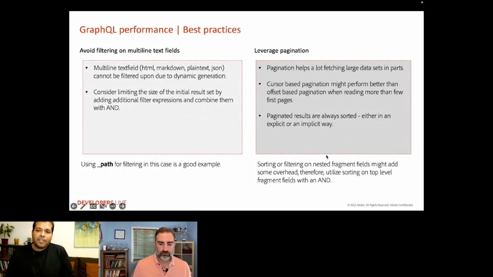Then there are certain fields which are generated dynamically as part of the GraphQL JSON results. These are mainly text fields, and for those, the values in different formats, for example HTML, Markdown, plain text, and JSON, are always generated on the fly. So the best is to avoid filtering on such kinds of fields. But if you must, then at the least consider adding a top-level filter expression, for example based on underscore path, combined with an AND logical operator to reduce the initial size of the result set.